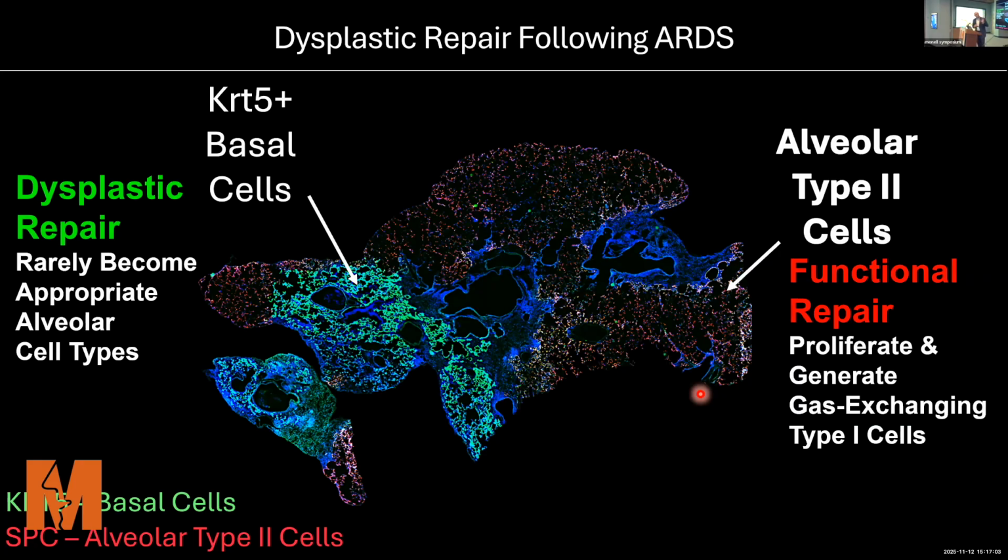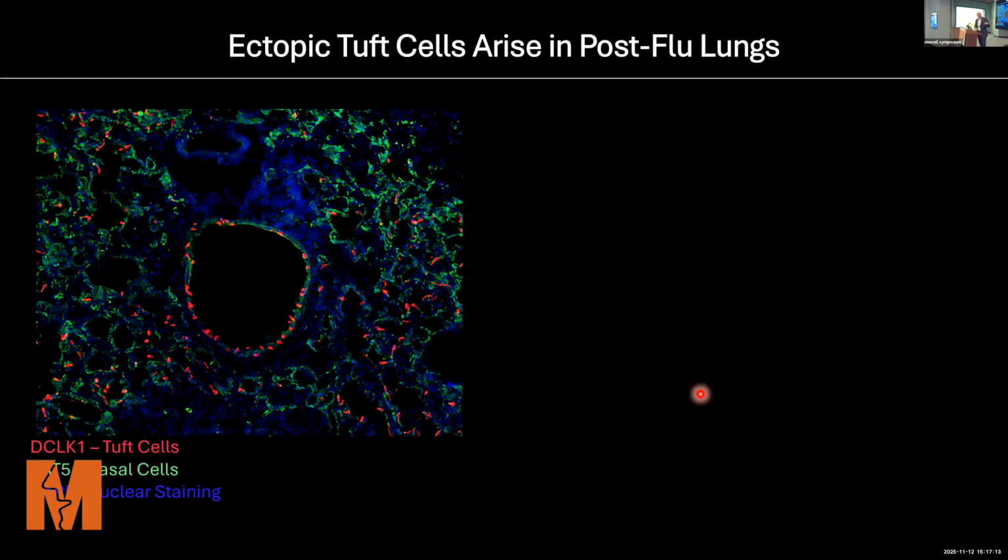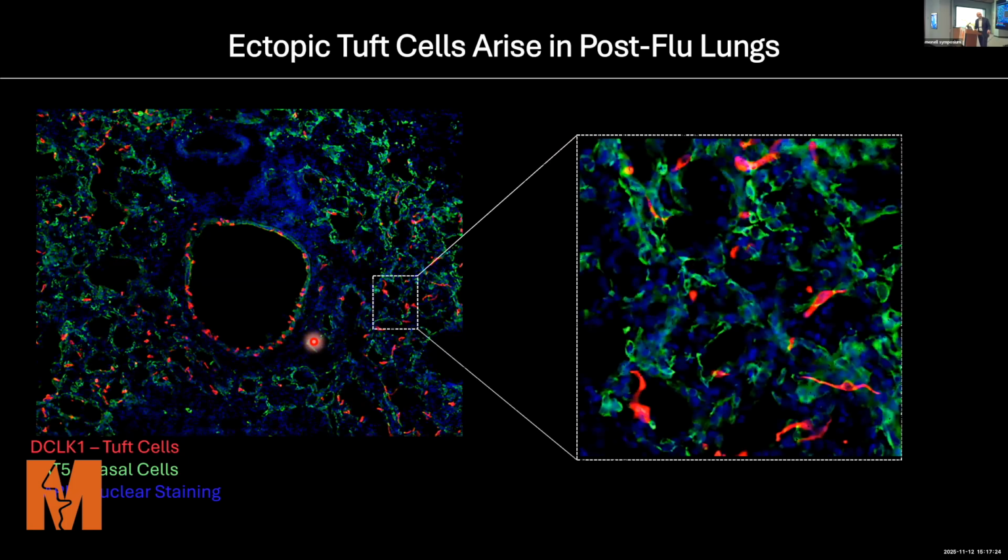So really what you're looking at is areas of injury that's never really truly going to repair or recover, and areas that have recovered and repaired. And if you zoom in on these regions, what you find are Tuft cells in these dysplastic regions. And you can see here, they're lined up like good soldiers, looking into the airway and sensing what may be coming by. But if you look more deeply, you can see they're also swimming in these keratin 5 regions.